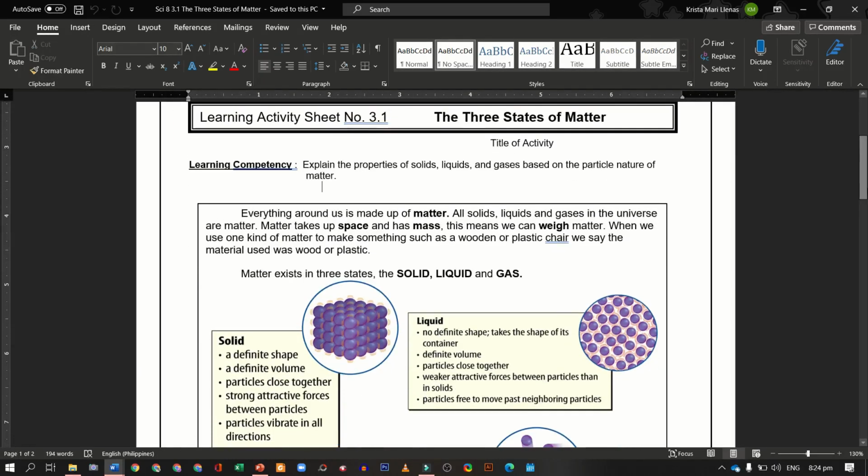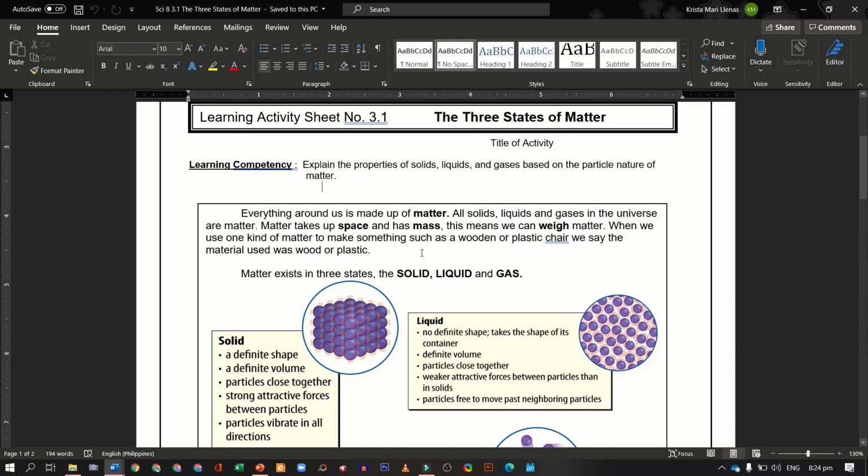So first, let us define matter. Matter takes up space and has mass. And everything around us is made up of matter. All solids, liquids, and gases in the universe are matter. This means that we can weigh matter. And when we use one kind of matter to make something such as a wooden or plastic chair, we say the material used was wood or plastic.